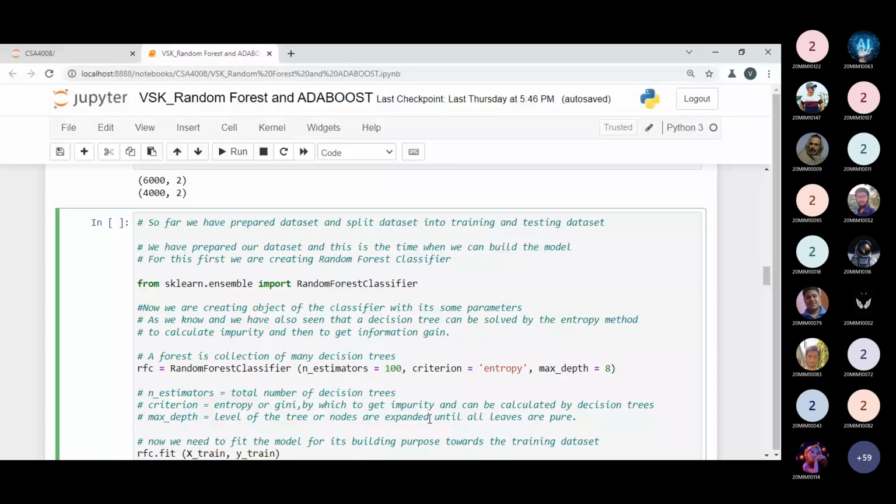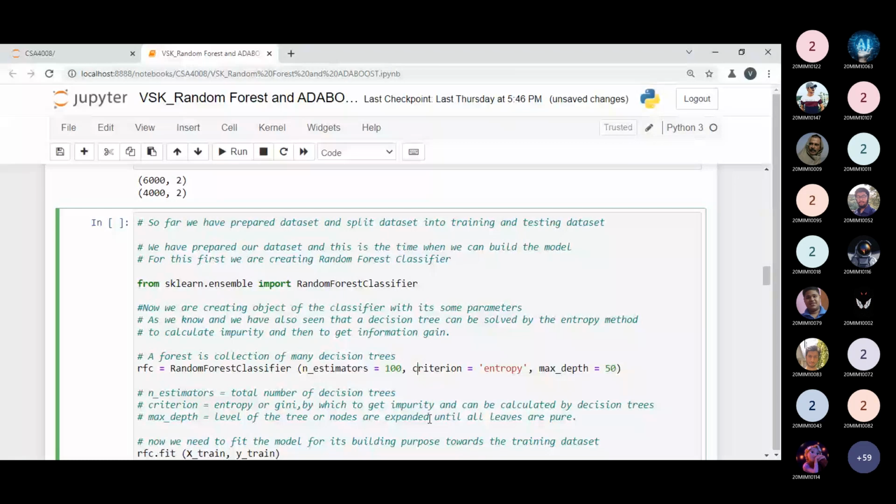For maximum depth you can take 8 or any value whatever you want. I'm updating this value and giving 50, so the maximum depth of my tree should be 50. So I'm changing some parameters over here. Maximum depth means the levels of the tree; nodes are expanded until all leaves are pure. This is the point you have to keep in mind. So we are passing all these parameters.